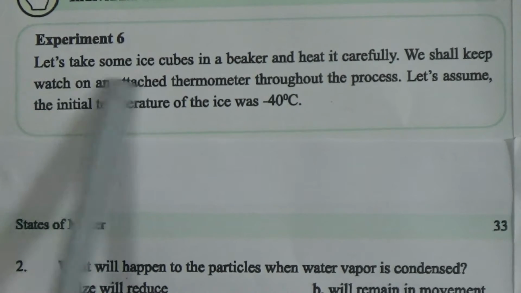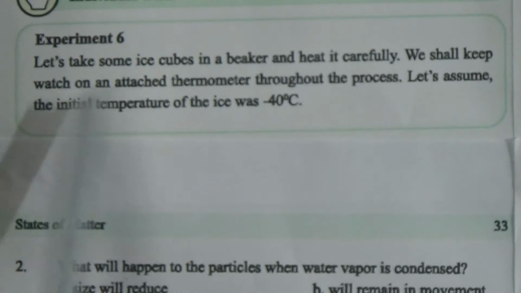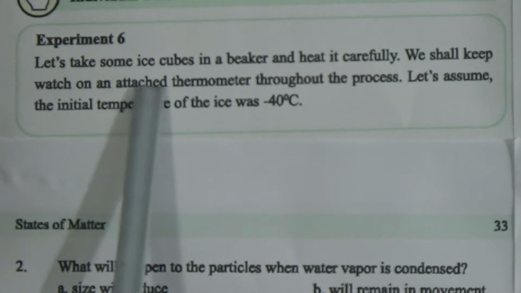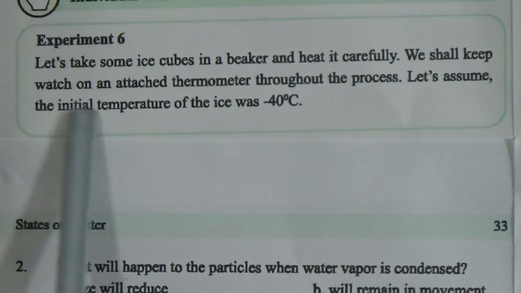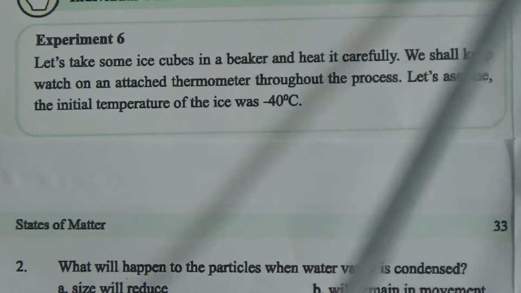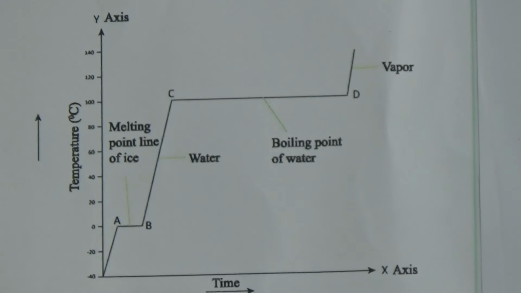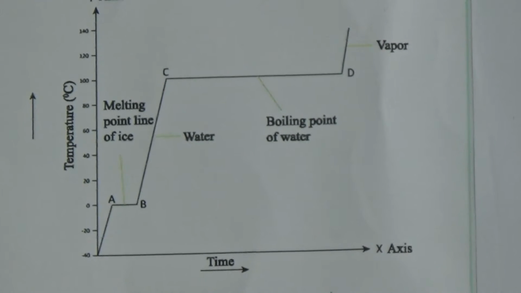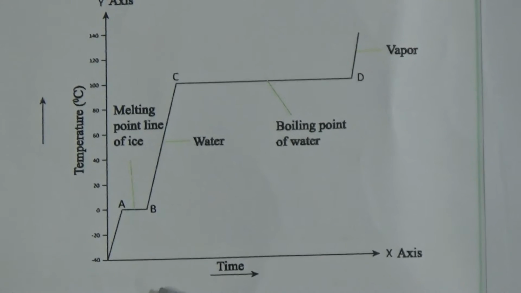You have to take some ice cubes in a beaker and heat it carefully, and we should attach a thermometer and keep watch throughout the process. Let's assume the initial temperature is -40 degrees Celsius. Look, this is the graph of applying heat on ice, and you have to practice drawing this graph because it is related to the question answer.